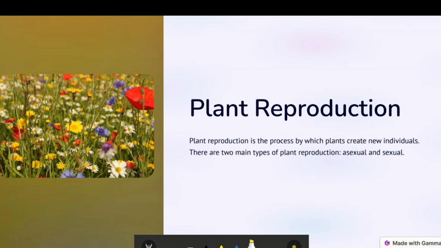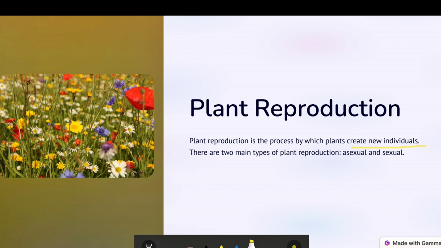Hello students, we are going to study about plant reproduction. I hope you must have studied about reproduction in previous classes. So here in this topic, we will study how plants reproduce. What is the meaning of reproduction actually? Reproduction means plants producing their own kind or creating a new individual.